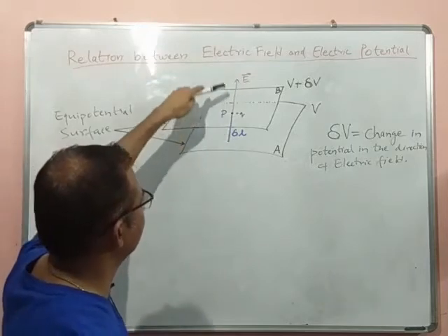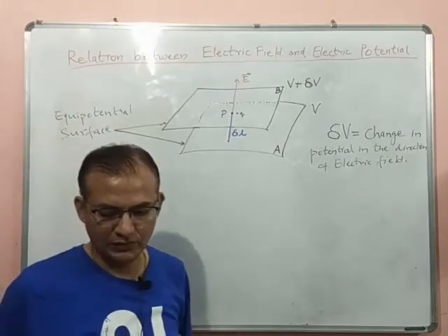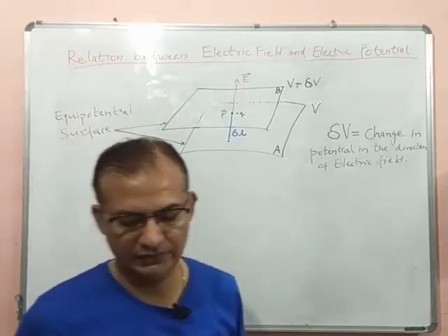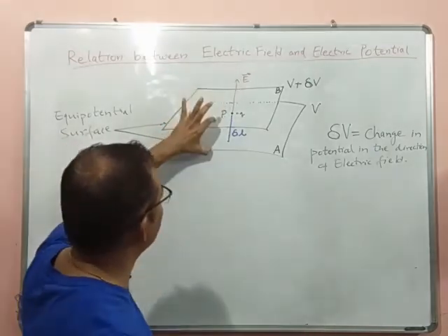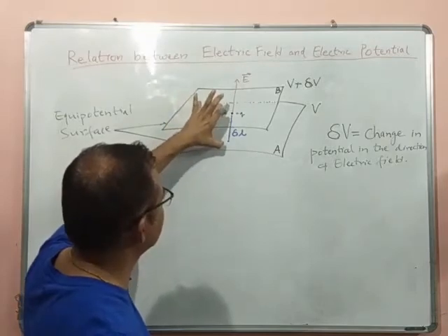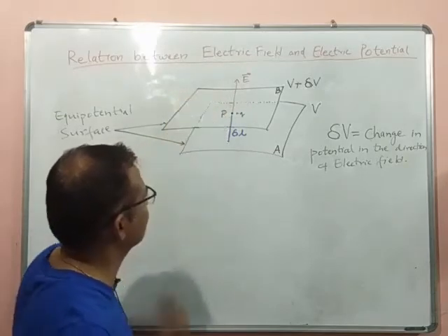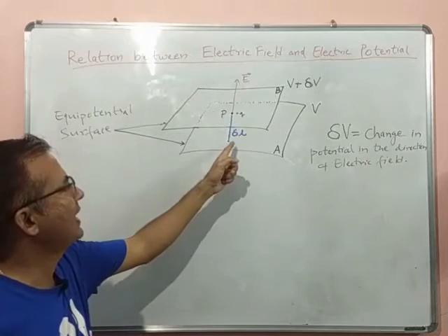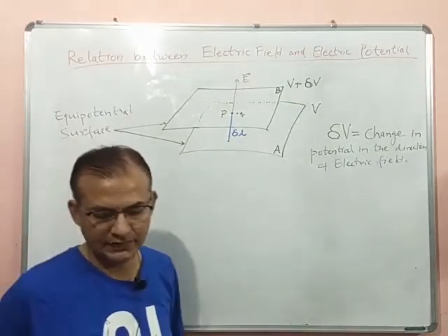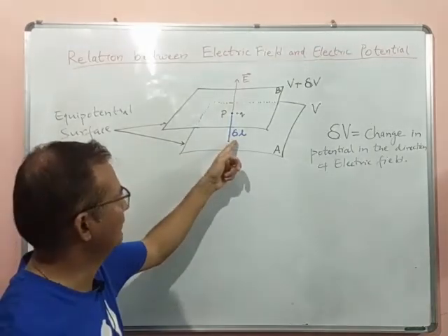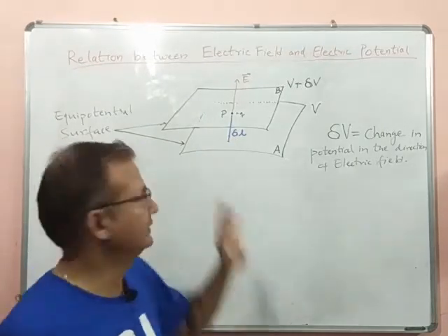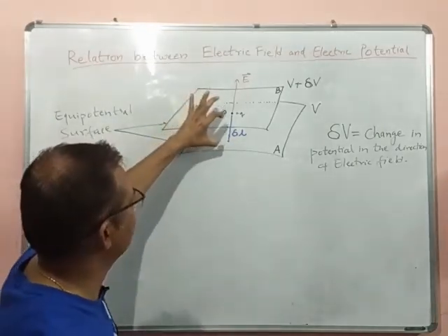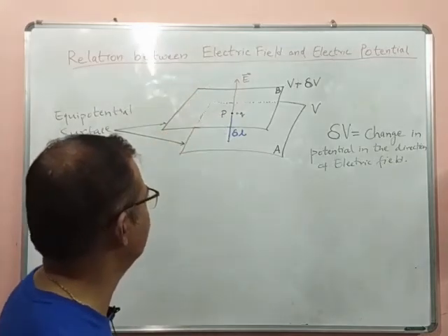So P is a point on the surface B, and the perpendicular distance between these two equipotential surfaces is delta L. And there is a special sign, delta. We'll learn what this actually means. So delta L is the distance between the two equipotential surfaces.